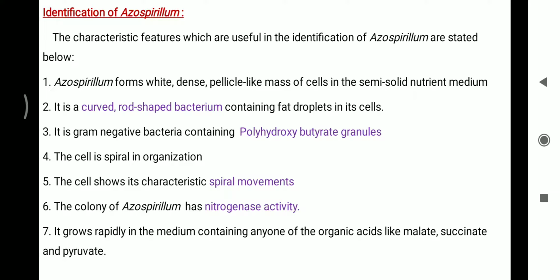It is a gram-negative bacteria containing polyhydroxybutyrate granules. The cells are spiral in organization. The cells show a characteristic spiral movement. The colony of Azospirillum has nitrogenase activity. It grows rapidly in the medium containing any one of the organic acids like malate, succinate and pyruvate.